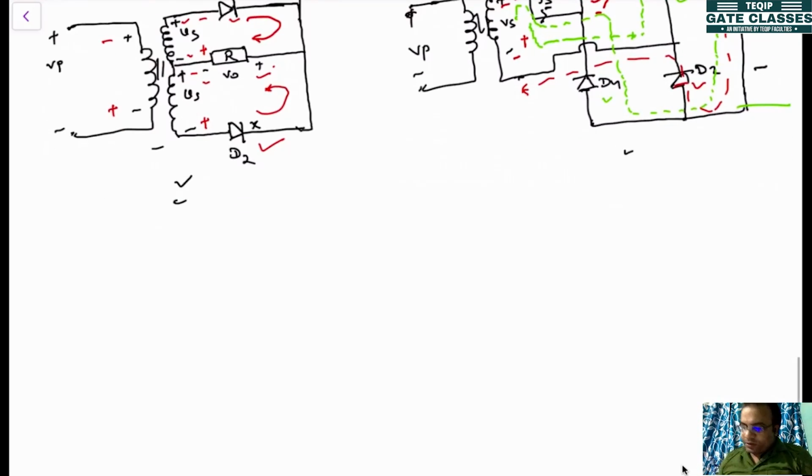Now if you plot the waveform, first let's plot the midpoint waveform.